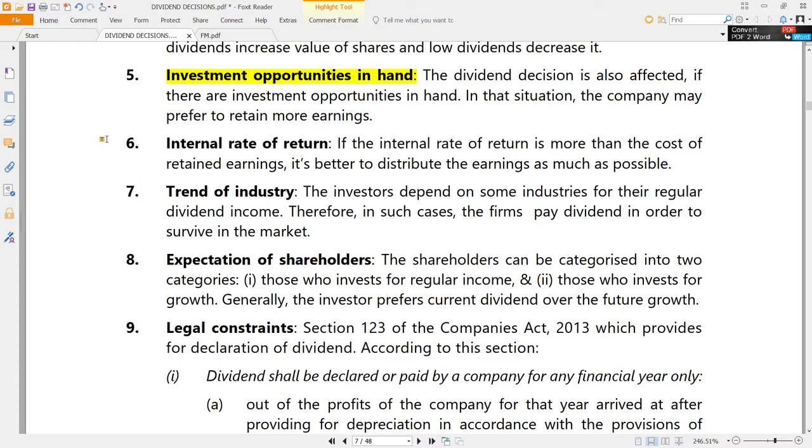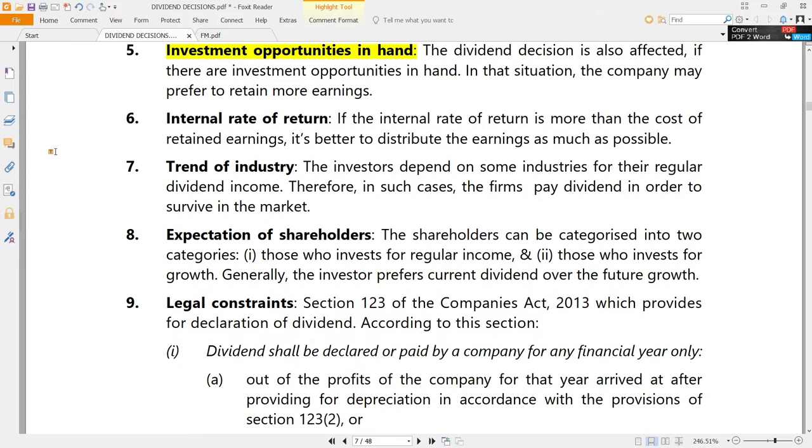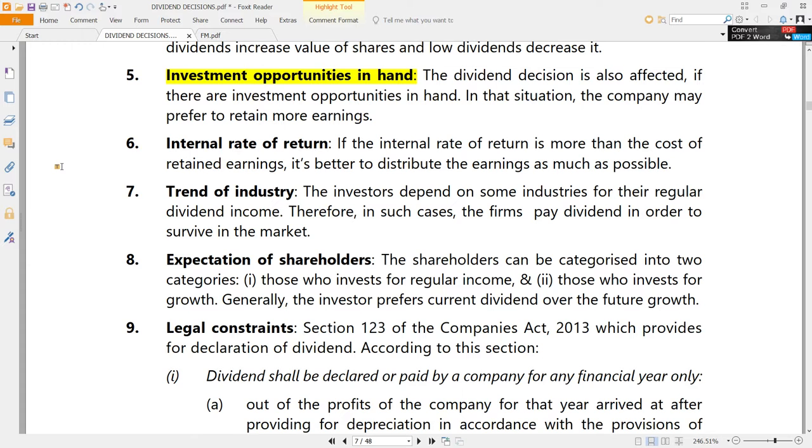If the company has sufficient and fantastic investment opportunities, why should it declare dividend? It is better to invest in those opportunities, because it has a requirement also for those opportunities. So rather than declaring dividend and later searching for finance, better to retain the earnings and apply those retained earnings in those investment opportunities. That is another logic for dividend policies. Again, there also it depends.